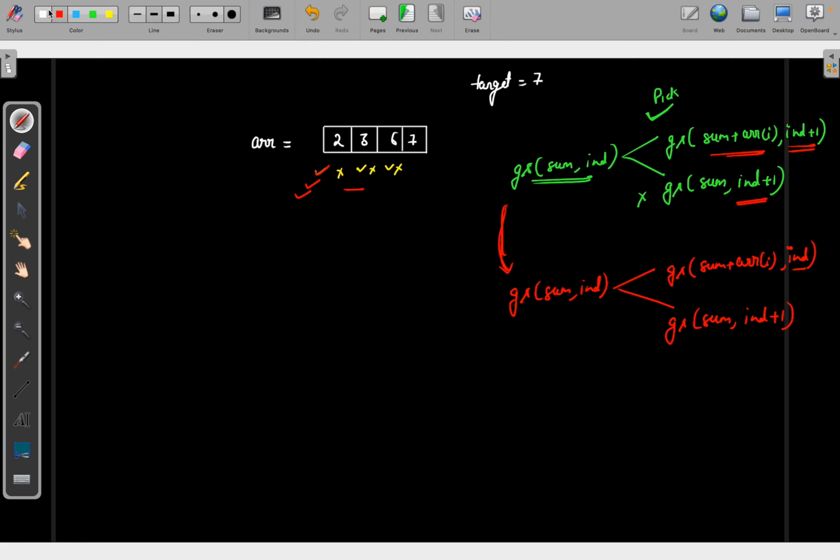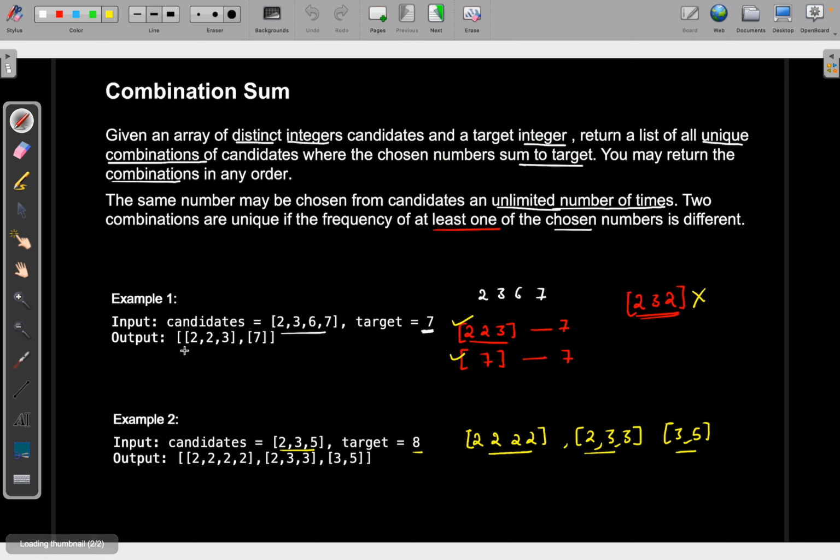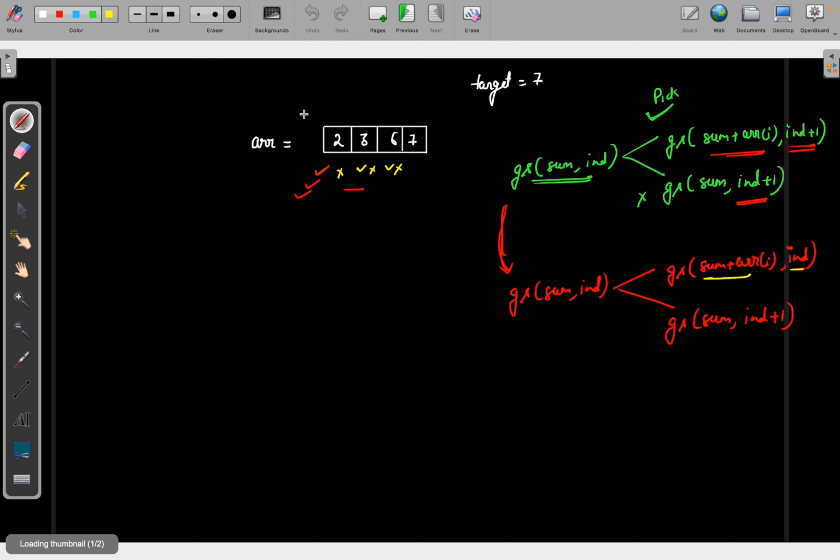Let's see a few more things that we can do with our function. So what will be the parameters of our function? Here you can see I just want one sum that will add up, and I can simply move with the indexes. But because I want to store the different combinations, I want some data structure where I will push my answers, right? Push my combinations. Okay, so I will require one data structure where I will push my combinations.